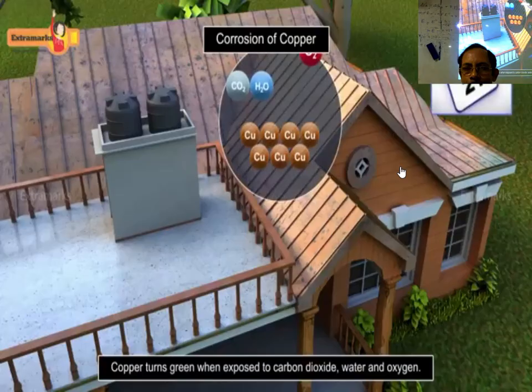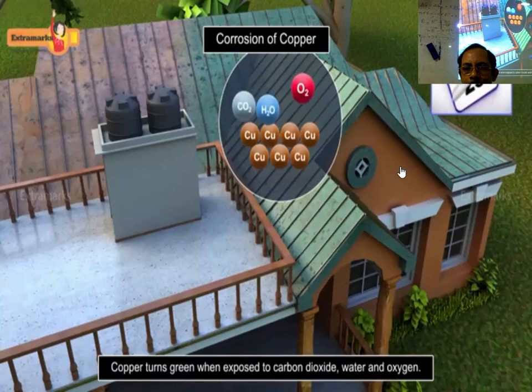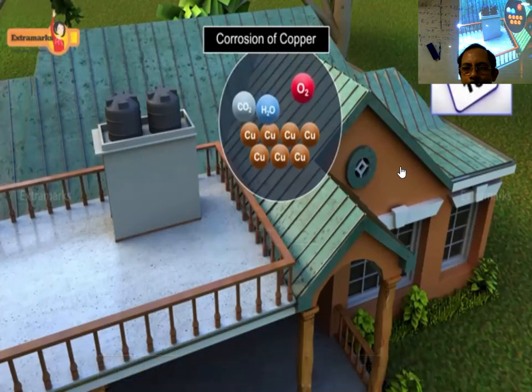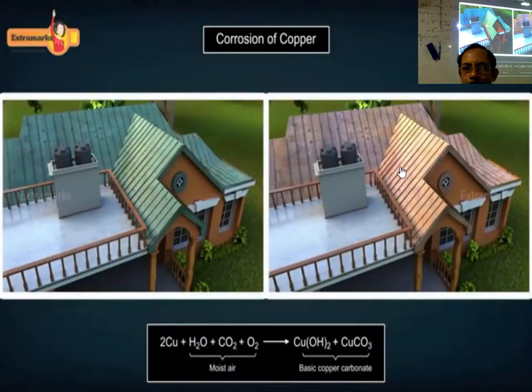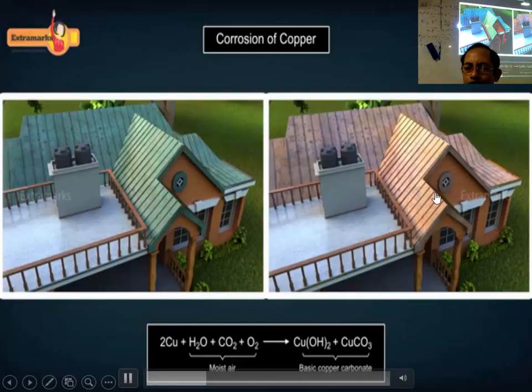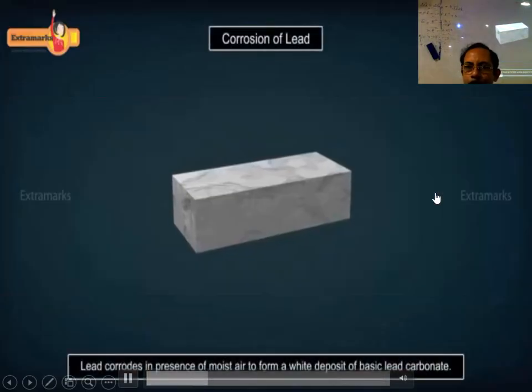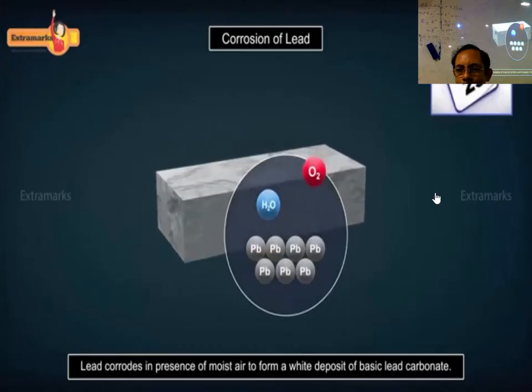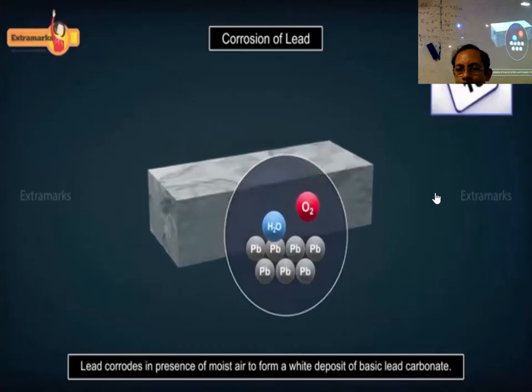Green color deposits are seen on copper roofs or copper metal tubes when exposed to carbon dioxide and water present in the air. This is called patination of copper. These deposits are of basic copper carbonate, which is formed by the reaction of copper with carbon dioxide and water present in the air. Lead also corrodes. A white deposit of basic lead carbonate is formed on the surface of lead when it comes in contact with moist air.